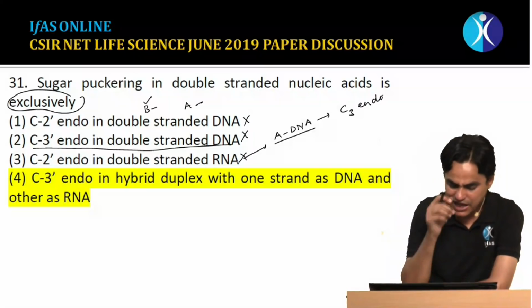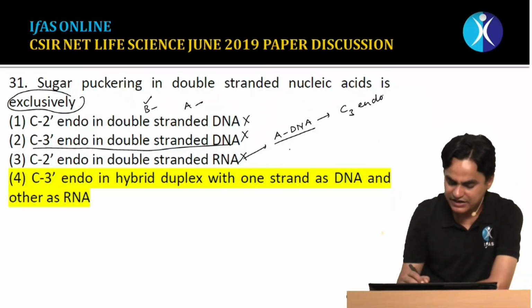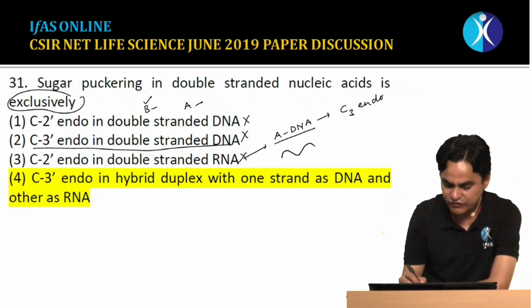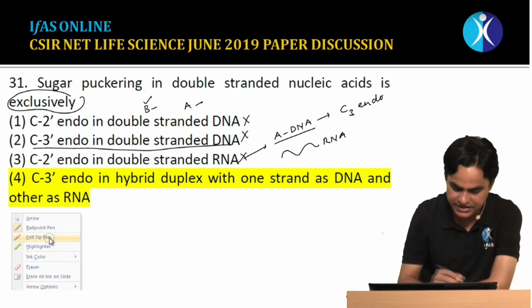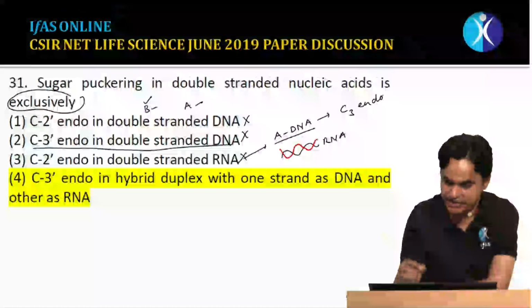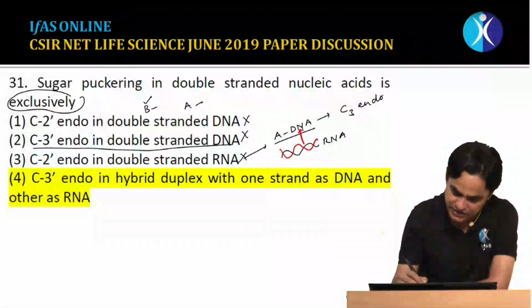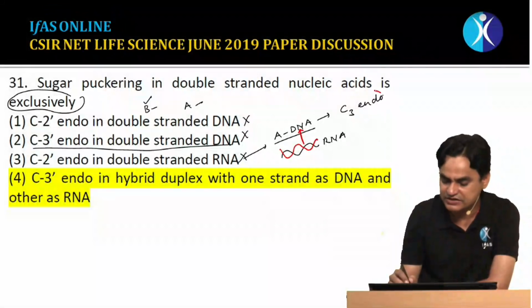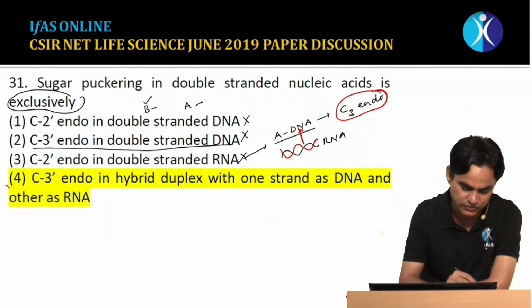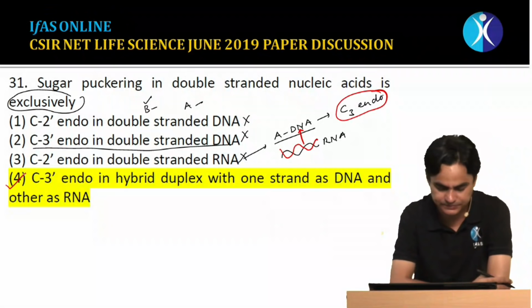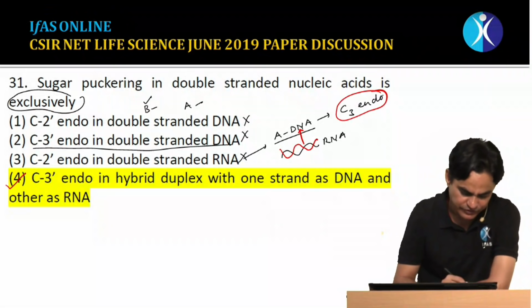C3 endo in a hybrid duplex between DNA and RNA. Yes, we know that whenever a duplex is formed between RNA and DNA, whenever a hybrid is formed, the structure resembles the A form of DNA. And if there is an A form of DNA, C3 would be endo. Yes, that's true. So the correct statement is option 4. Now moving to the next question.